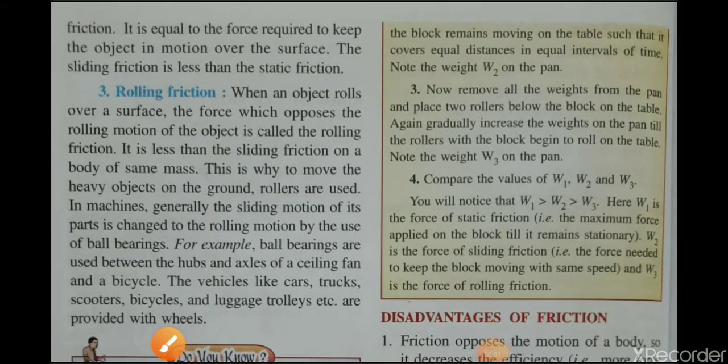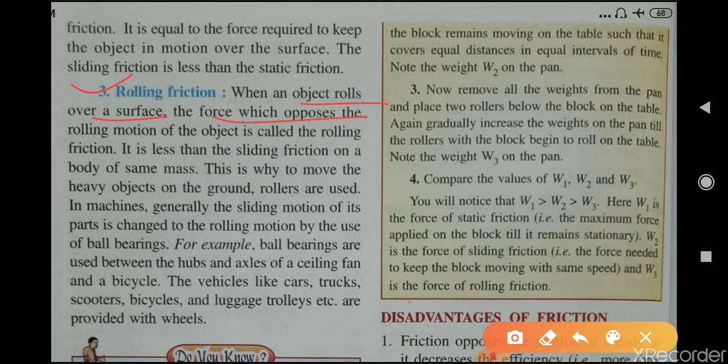Third one is rolling friction. When an object rolls over a surface, the force which opposes the rolling motion of the object is called the rolling friction. It means the force that acts by this surface on this ball that is rolling over its surface. So the force which opposes the rolling motion of the object is called the rolling friction.